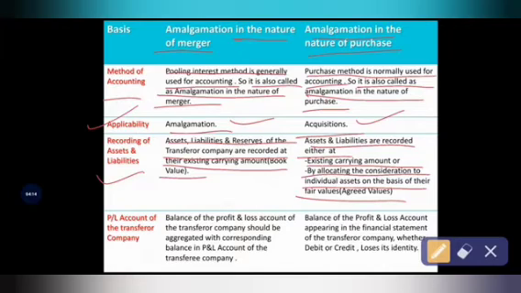The existing carrying amount is also called book value. With an example, I will give clarity on what is existing carrying amount or book value and what is the agreed market value or fair value.